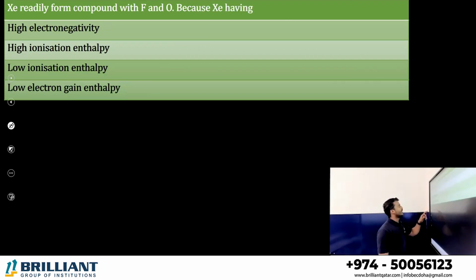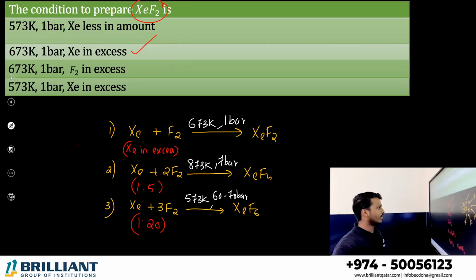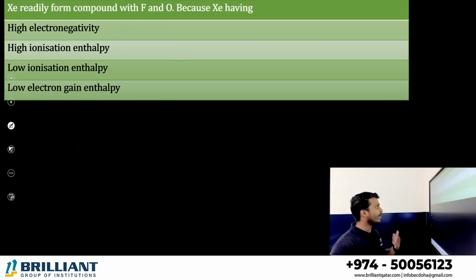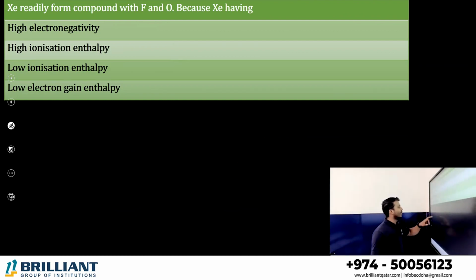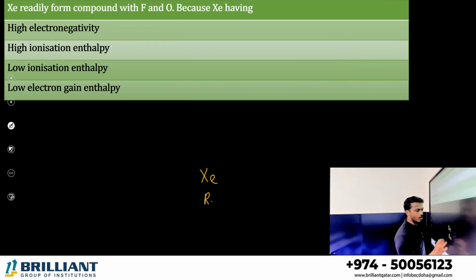Next one. Xenon readily forms compounds with fluorine and oxygen. We discussed this in one of the previous questions. Here, you see xenon forms compounds mostly with fluorine and oxygen only, right? Why? The main reason is in the group. You have helium, neon, argon, krypton, xenon, and radon. The bottom elements are xenon and radon. Radon we need not consider; it is a radioactive element.